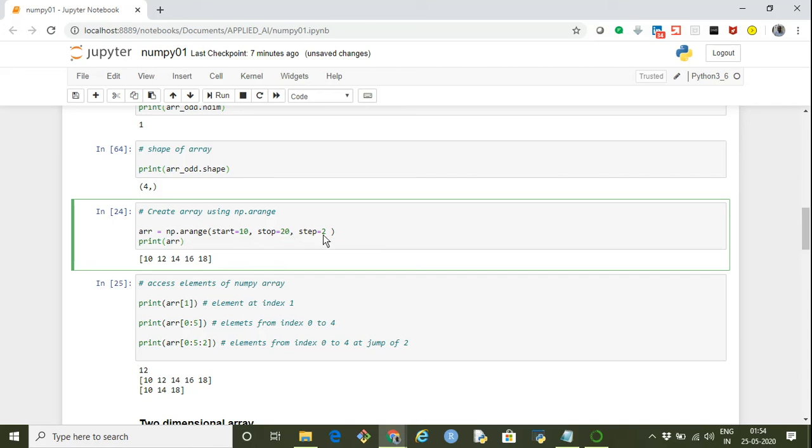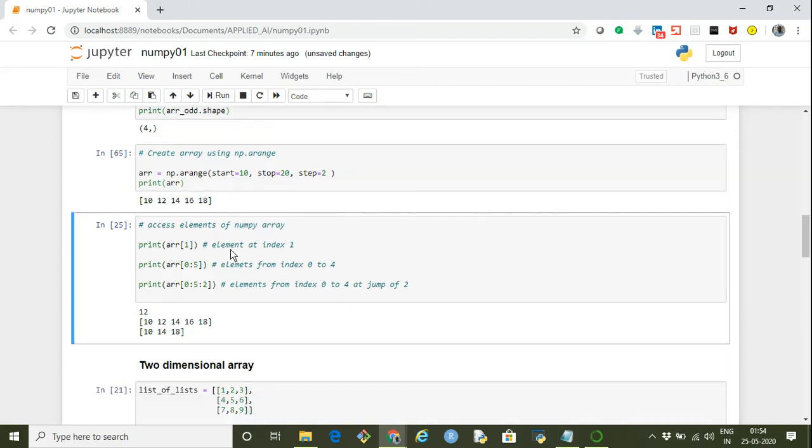And the step size is the jump, how much the numbers should jump to generate the new number. So we say np.arange, start is 10, stop is 20, step is 2. It creates an array starting from 10, going up to 20, which is exclusive, that is, up to 19, at a jump of 2, so we got 10, 12, 14, 16, 18.